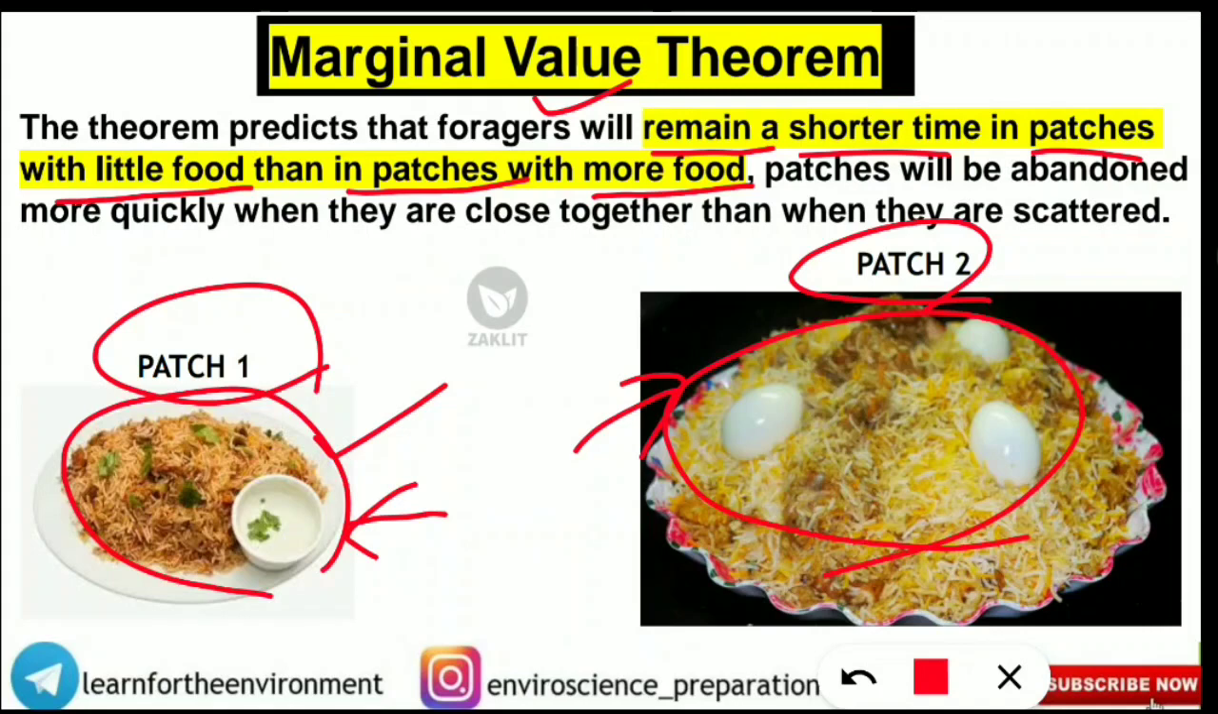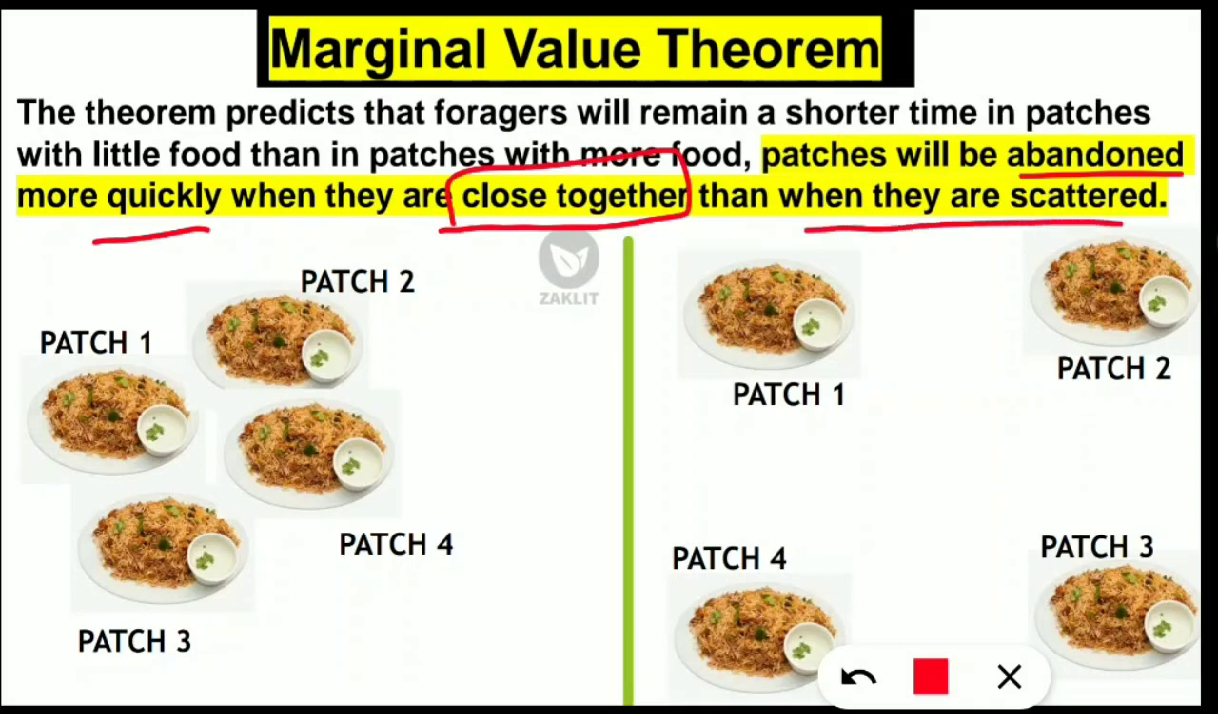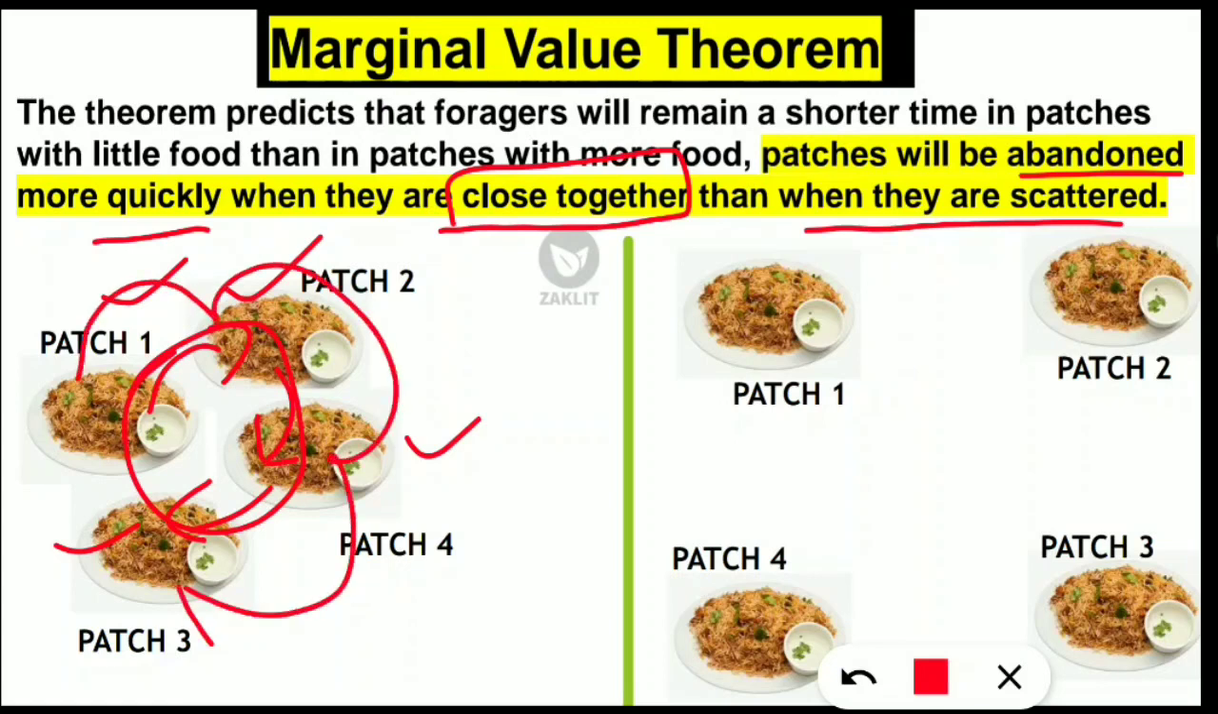Let's move on to the next theorem prediction. Next, according to this marginal value theorem, the patches will be abandoned by the animals more quickly when they are close together than when they are scattered. So what does this mean? For example, here 4 patches of biryani are there. When they are close together, they will be abandoned more quickly. That means they will move on to this patch more easily, and then to this patch, because they are close to each other. So less time and less energy will be spent in order to move from one patch to another.